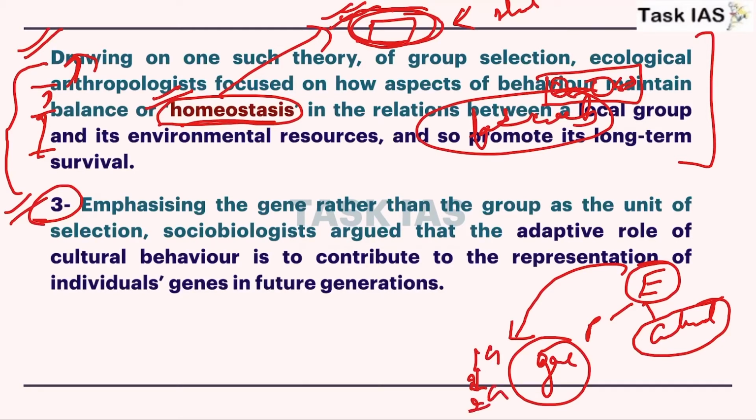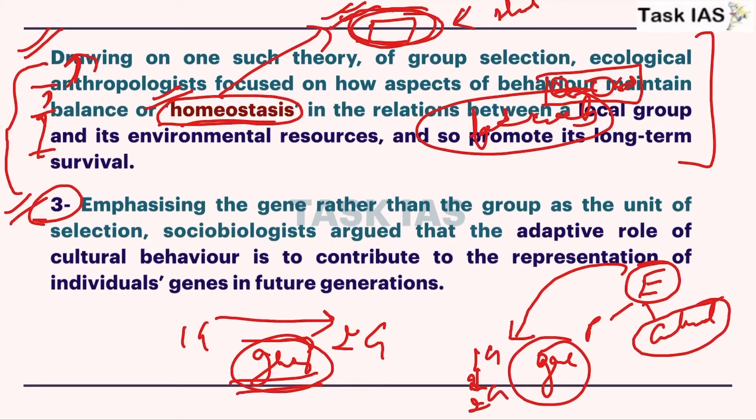That means cultural factors have a role in transmitting different characteristics from one generation to another. That means genes are carriers of information, but cultural factors favor those conditions in which these genes can perform their work very well, and this transmission of information can take place. I hope you have understood this point.